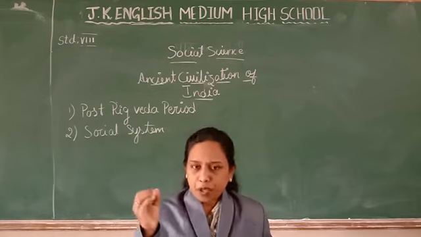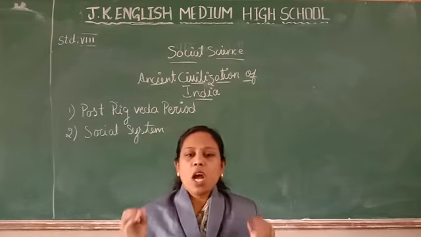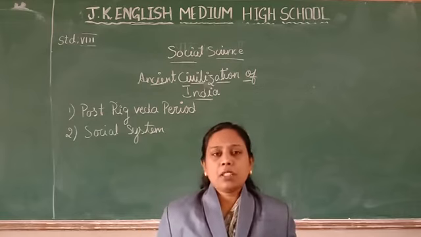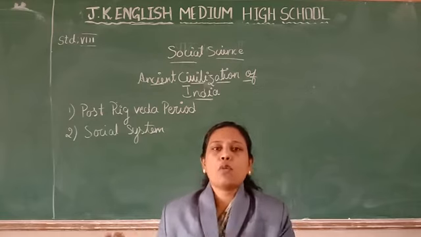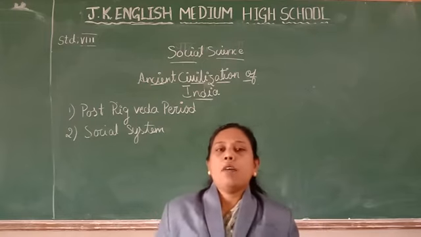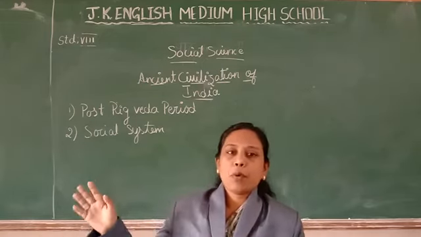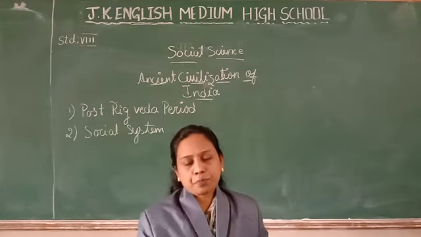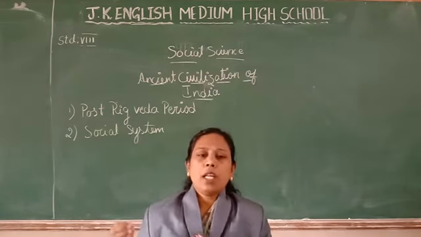Even the women are considered as an embodiment of uselessness. They are meant for the four walls, for the cooking. There was not much work or benefit from the women in the post-Rig Veda period. That kind of life the women and the Shudras were leading.